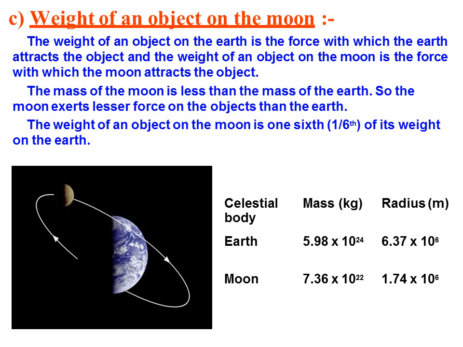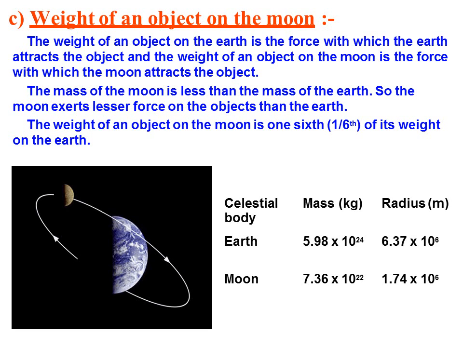So we can say that the weight of an object on earth and moon has a difference. On the moon only 1/6 of the weight on the earth is obtained.